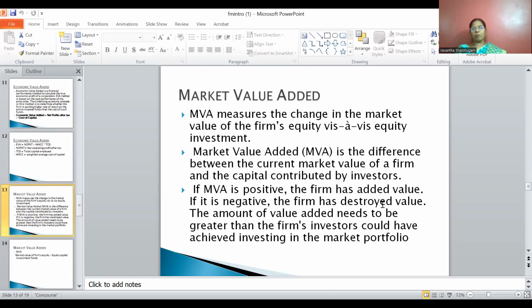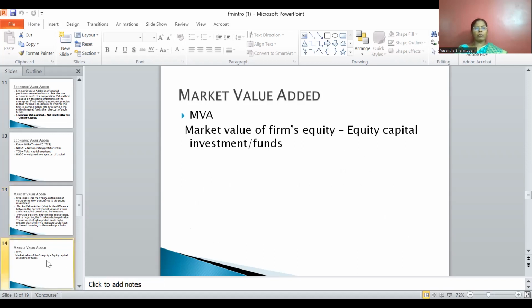Simply we can understand it as the firm's return on investment being more than the cost of capital. That is, if the firm raises the fund at the rate of 15%, it should be able to generate income more than 15%. That is called the firm has added value. Otherwise, it means that the firm destroyed its value. So the amount of value added needs to be greater than what investors could have achieved investing in the market portfolio.